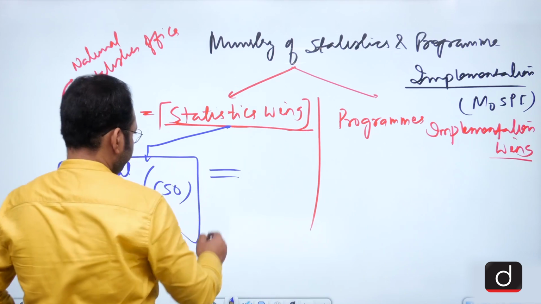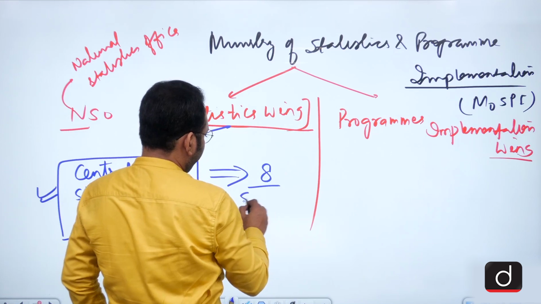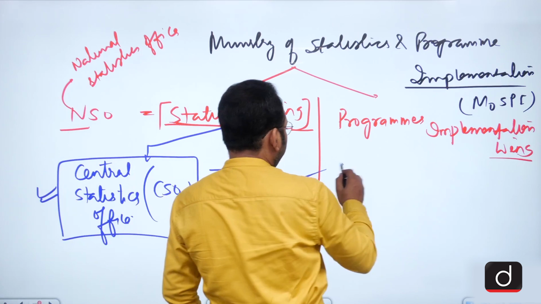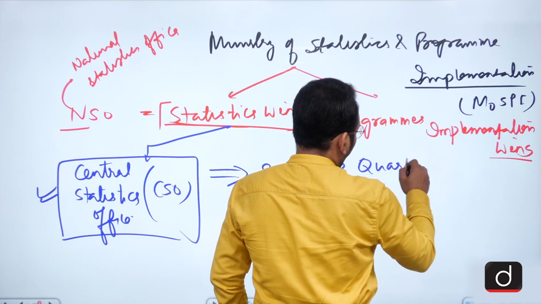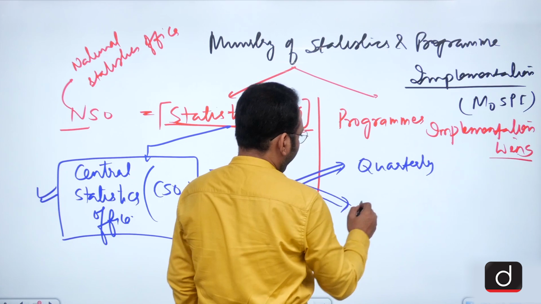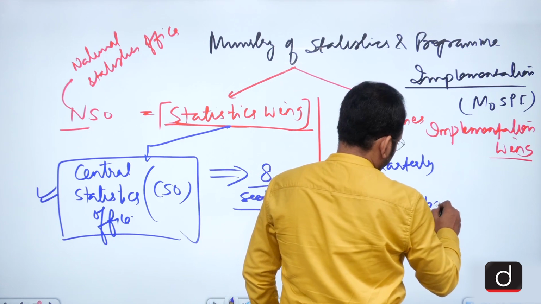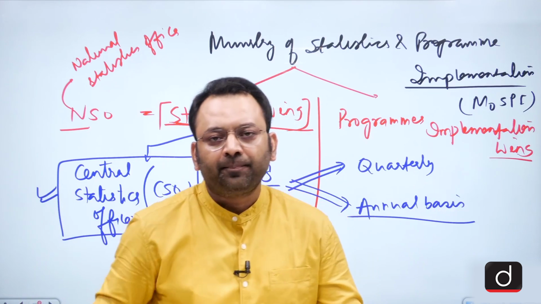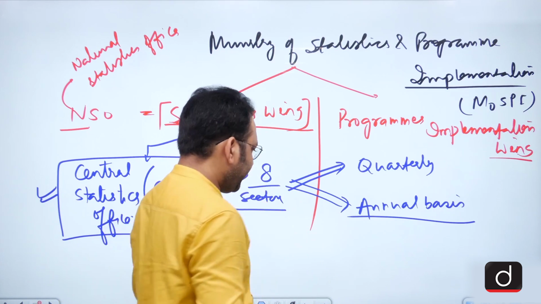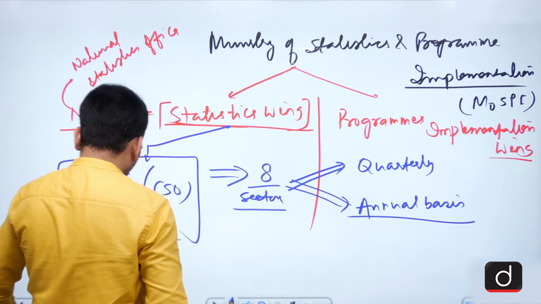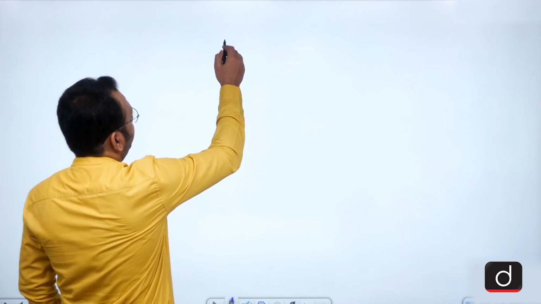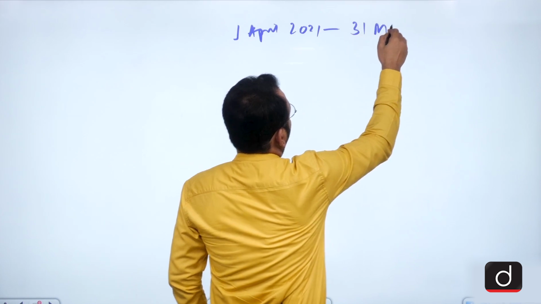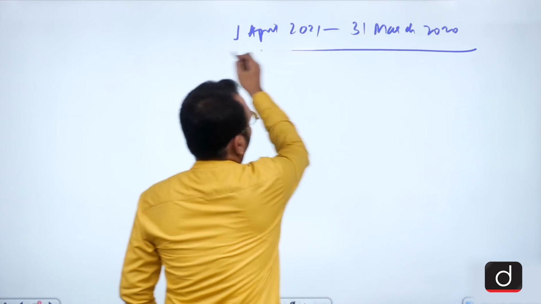From those 8 different sectors, the data is called for, and the GDP is calculated on a quarterly and annual basis. It means for every 3 months and for every year we have the GDP data. For example, suppose we are into the year 1st April 2021 to 31st March 2022.